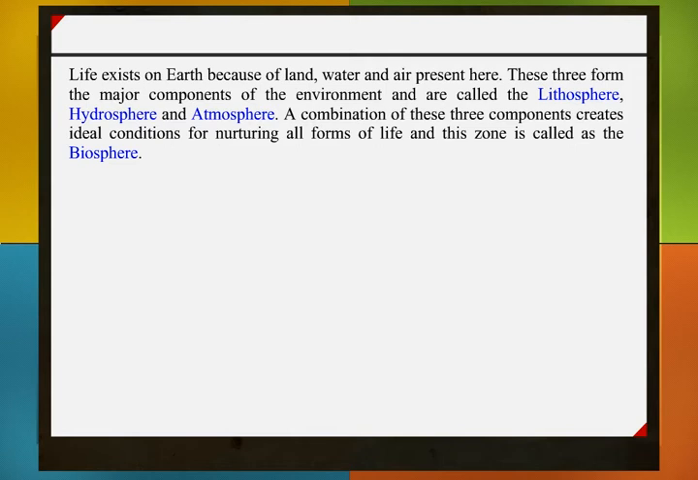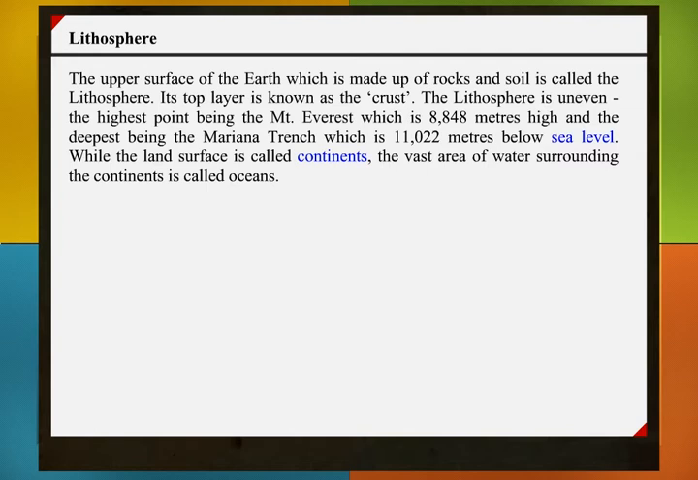Lithosphere. The upper surface of the earth, which is made up of rocks and soil, is called the lithosphere. Its top layer is known as the crust. The lithosphere is uneven, the highest point being Mount Everest, which is 8,848 meters high, and the deepest being the Mariana Trench, which is 11,022 meters below sea level. While the land surface is called continents, the vast area of water surrounding the continents is called oceans.